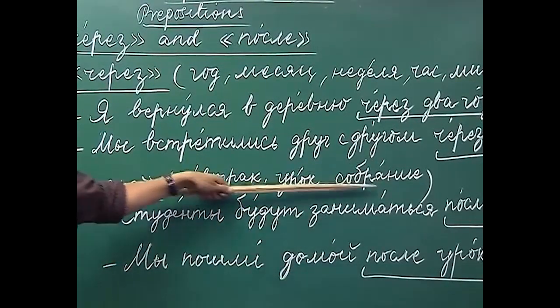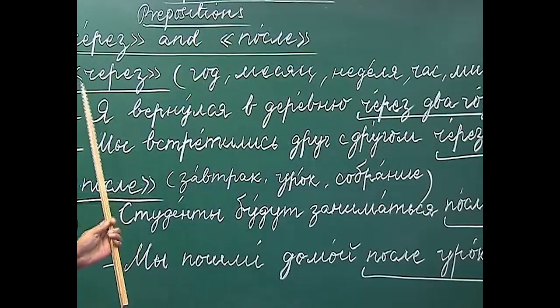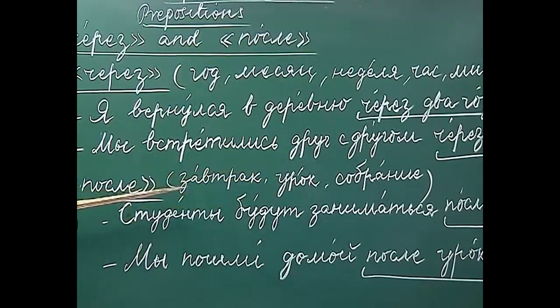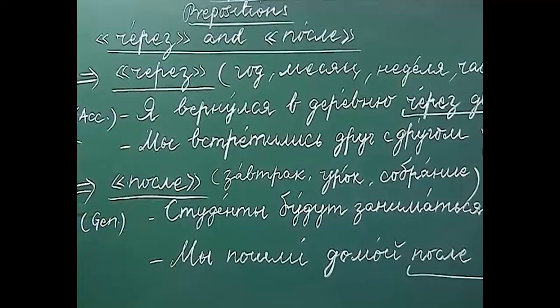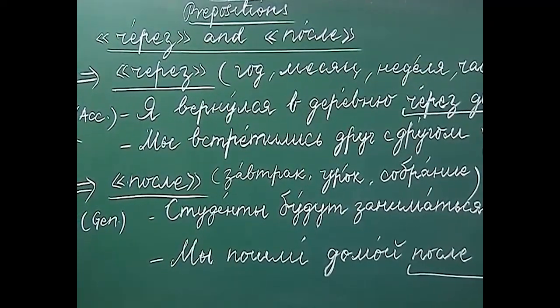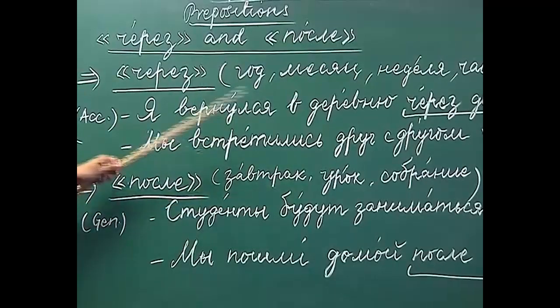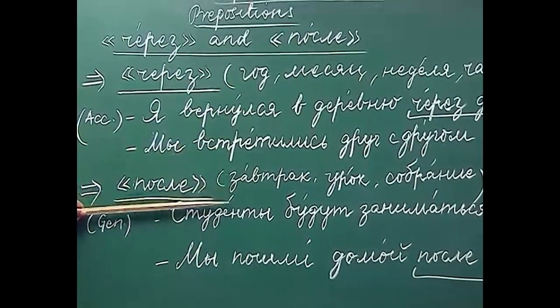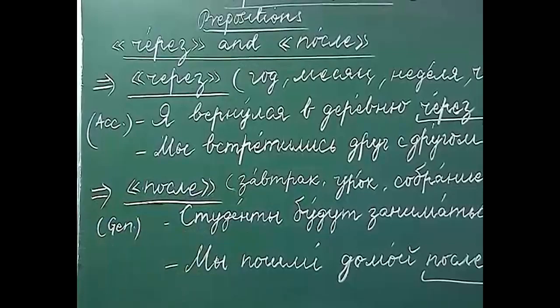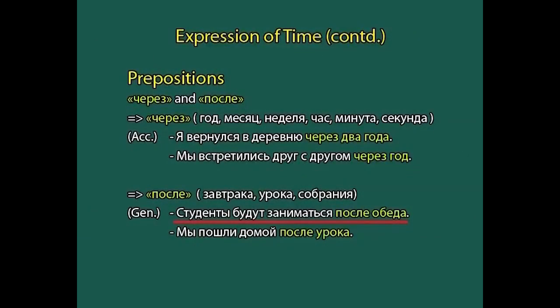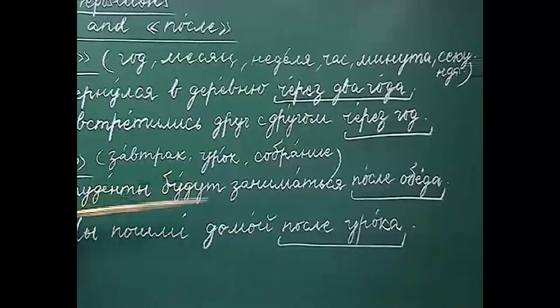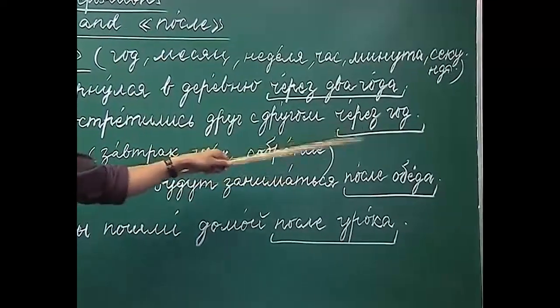So, with these nouns we will not use через, we will use the preposition после, and после requires the noun in the form of the genitive case. So, we cannot use accusative or nominative after this preposition после, we will use the genitive case of the noun. For example, студенты будут заниматься после обеда. Студенты будут заниматься после обеда.